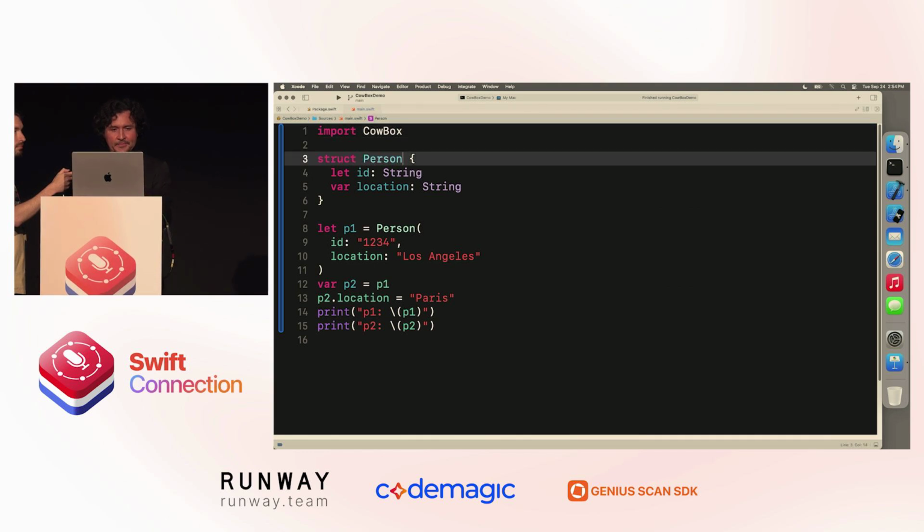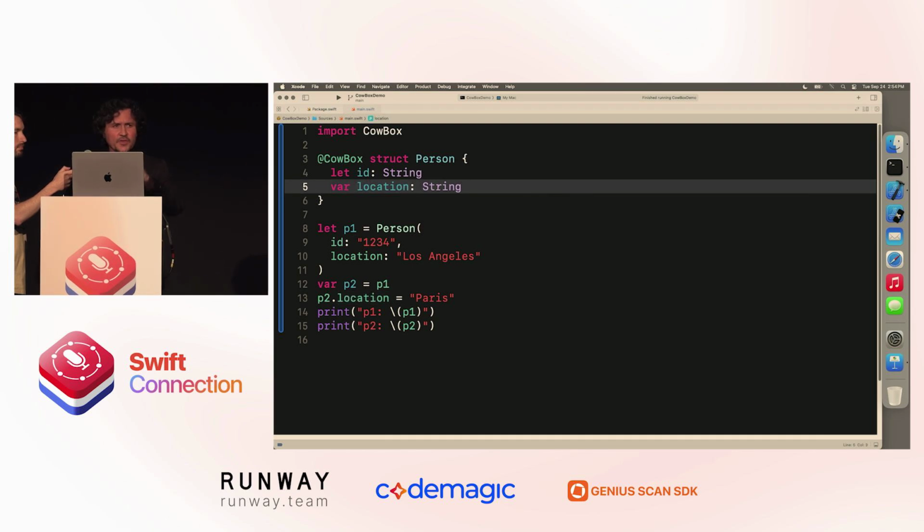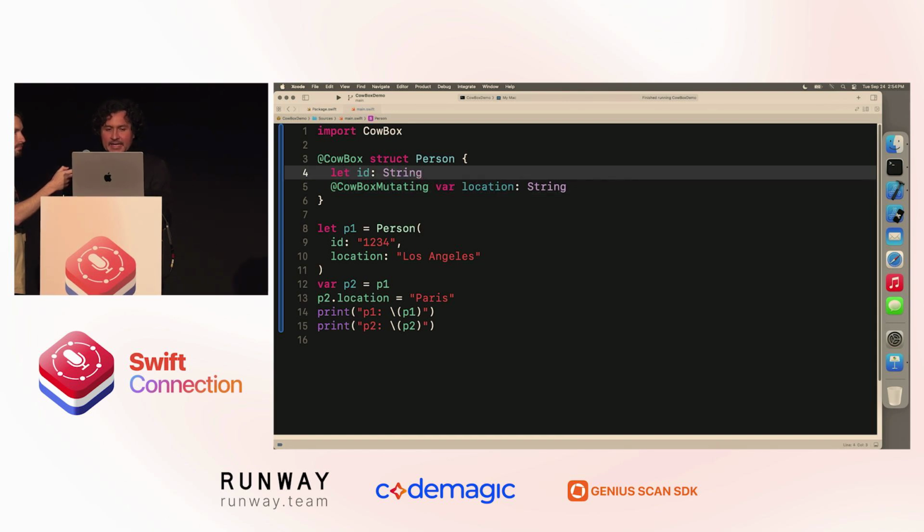So what I can do now is import the CowBox repo. The first step is struct Person is going to add the @CowBox macro to the main declaration. If any of you are new to Swift macros, there are some very good WWDC videos from 1 year ago when they were released. Var location string is going to add the @CowBox mutating macro to indicate that this property will get and set. Let ID string should get but does not set. So we're going to add the CowBox non-mutating. We have to transform let into a var because we cannot attach a macro to a let property.